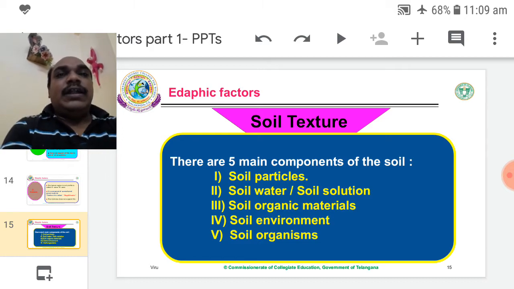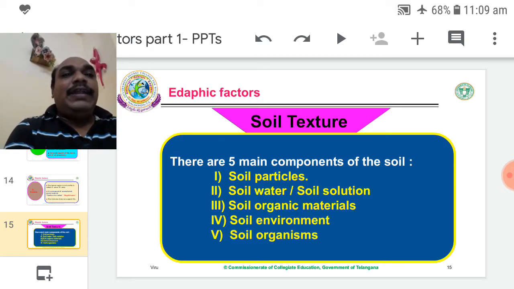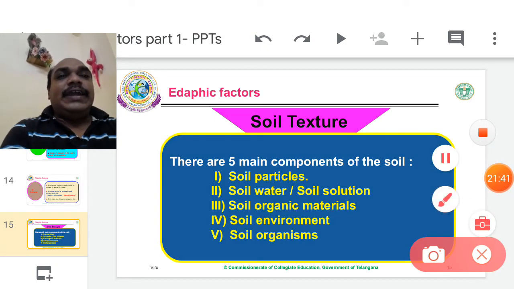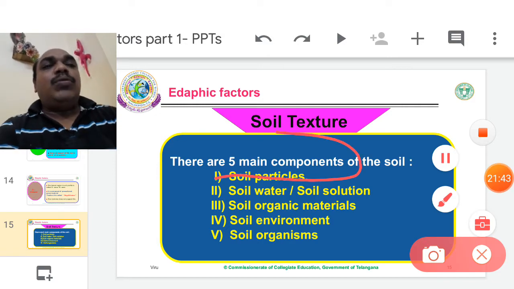Now the second topic today is soil texture. Soil texture contains mainly 5 components.